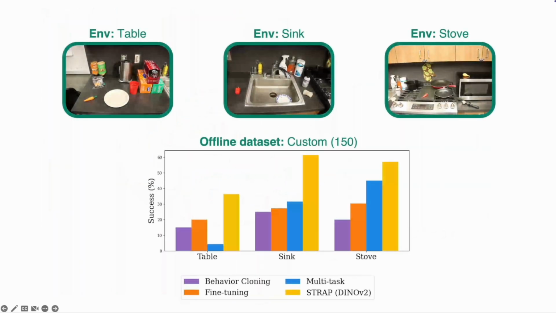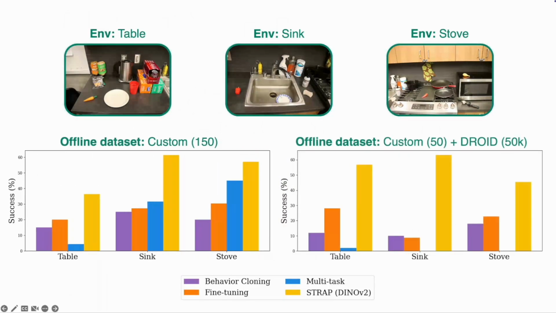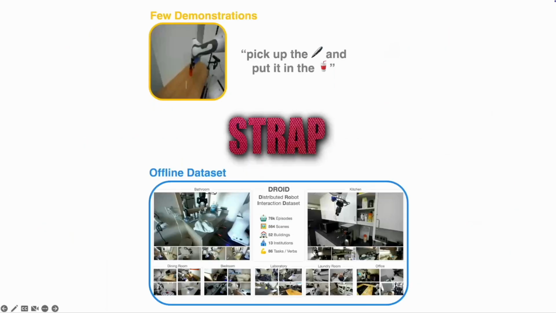We showcase STRAP's performance on various real-world kitchen scenes, where it outperforms behavior cloning in zero-shot as well as fine-tuned multitask policies. With increasing size of the offline dataset, here done by adding 50,000 demonstrations from Droid, the gap becomes even more distinctive, as the baselines struggle to learn from the huge offline dataset.